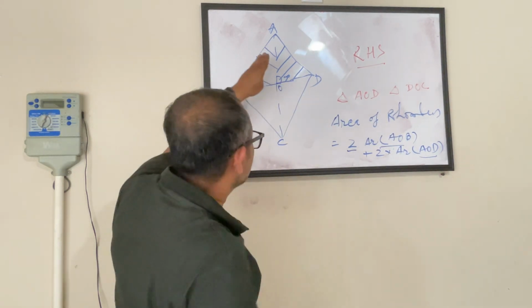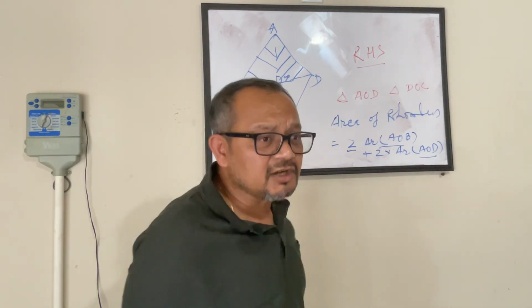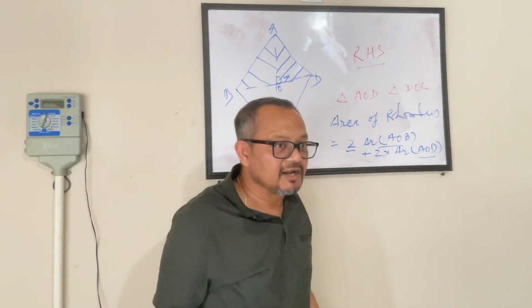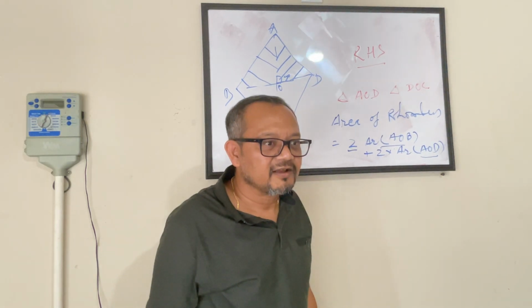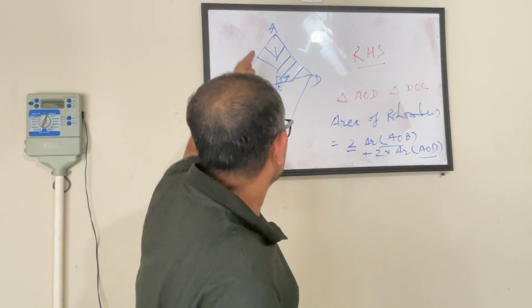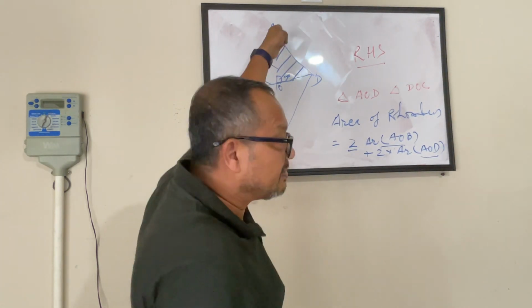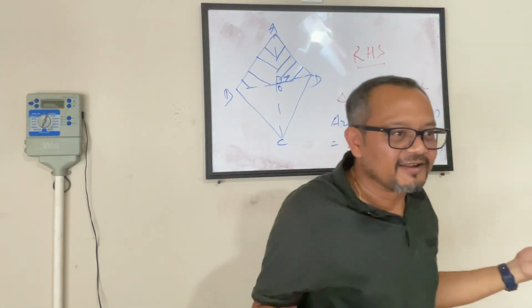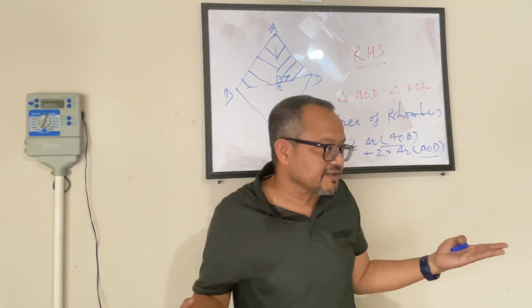Now look at these two triangles, AOB and AOD. Are they not congruent? They are congruent, because the hypotenuse is the same and this side is common. You don't need more than that. That's what the RHS theorem says.